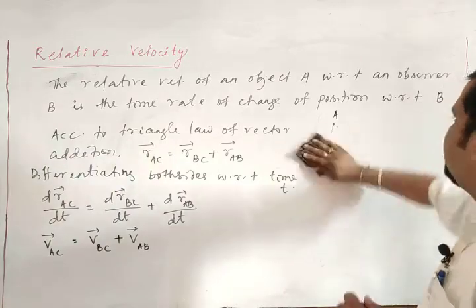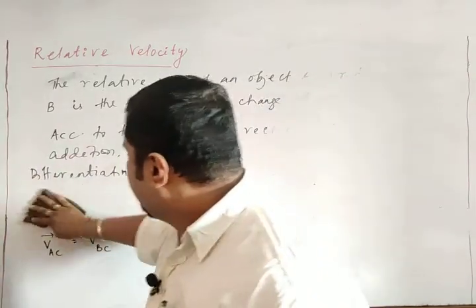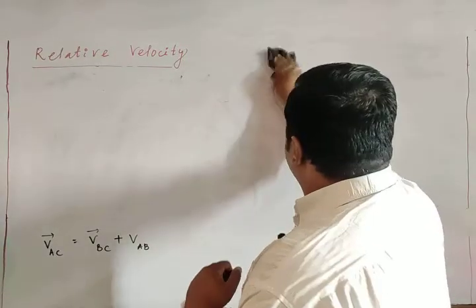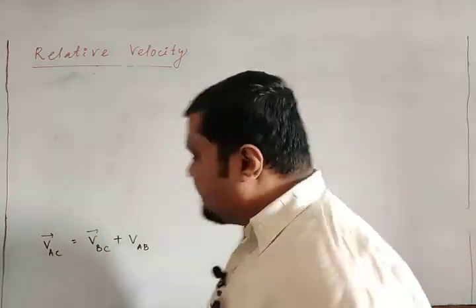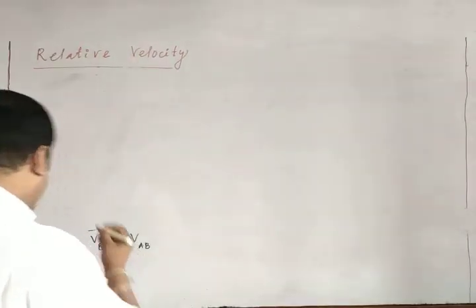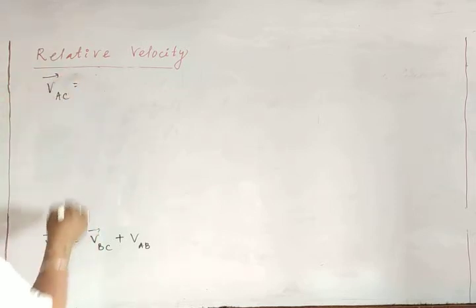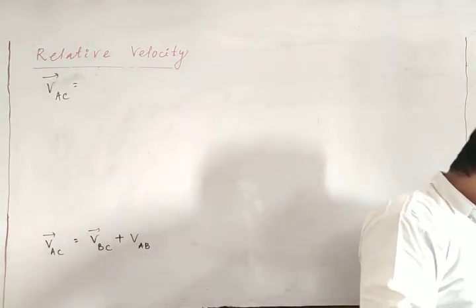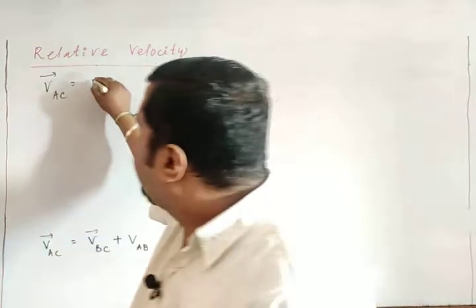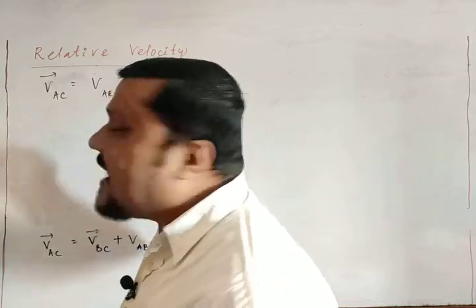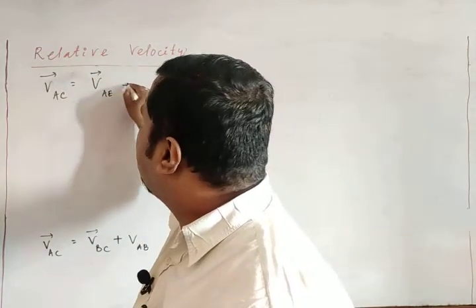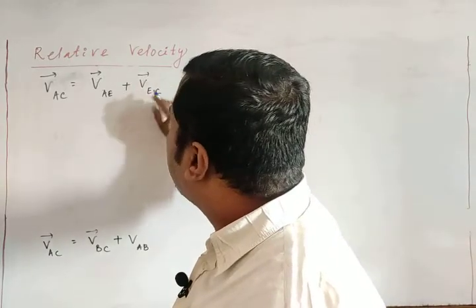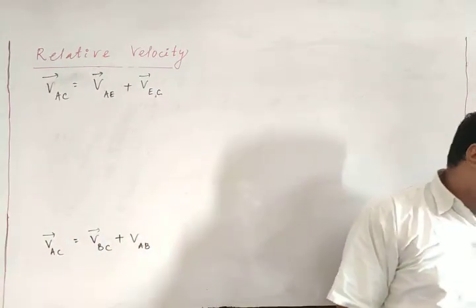Let me erase this thing. VAC, the velocity of A with respect to C, can be written as the velocity of A with respect to earth, plus the velocity of earth with respect to C. Earth is the important parameter. That is the concept of the velocity of A with respect to C.